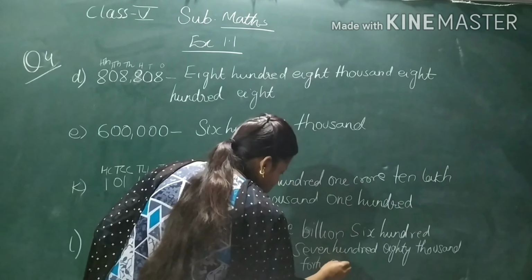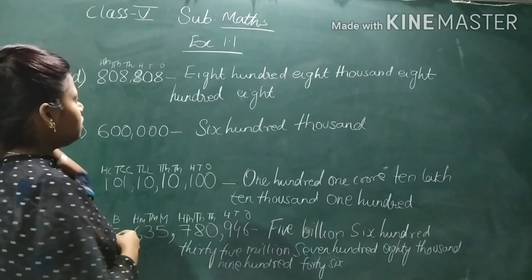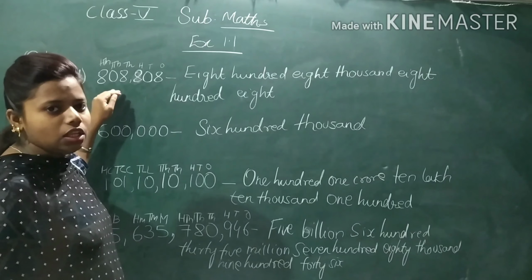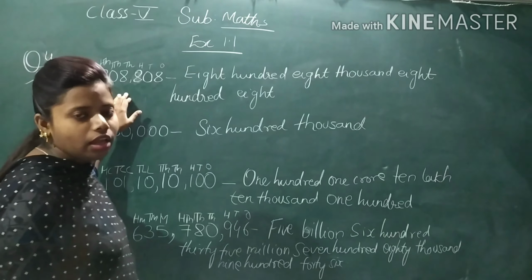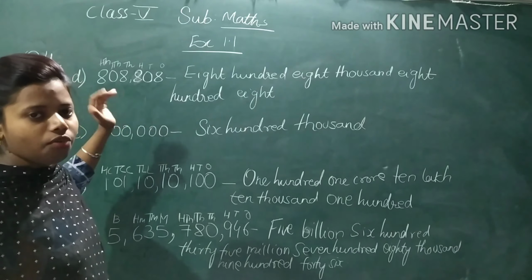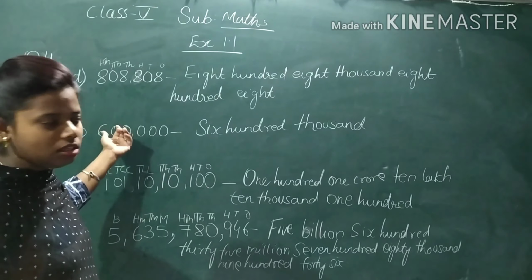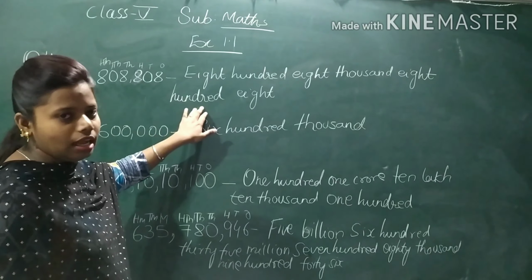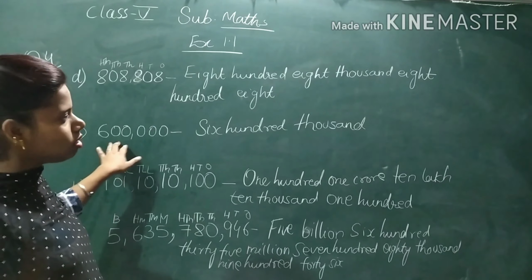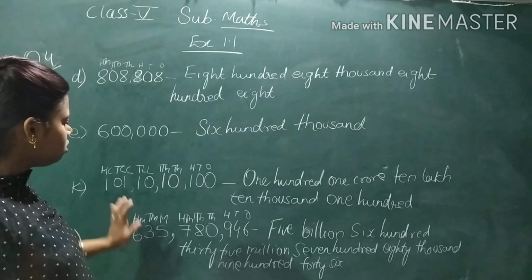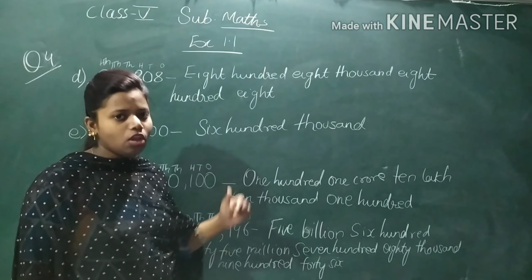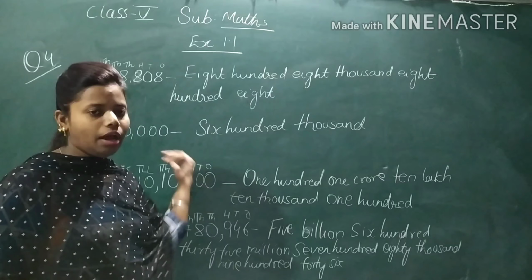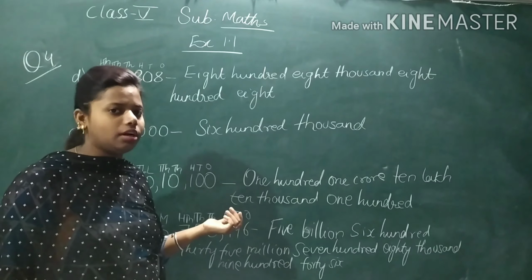946. So in this way you will see the number. By seeing the comma, you will identify in which system it belongs, whether it is international system or Indian system. Then you will write in words. This was in international system, that is why I have written international system. This was also in international system. Indian system, international system. So by seeing the comma, you have to identify whether it is in Indian system or international system.